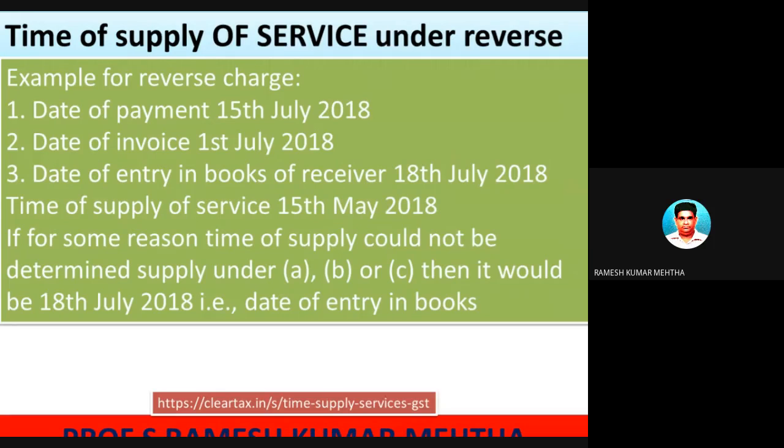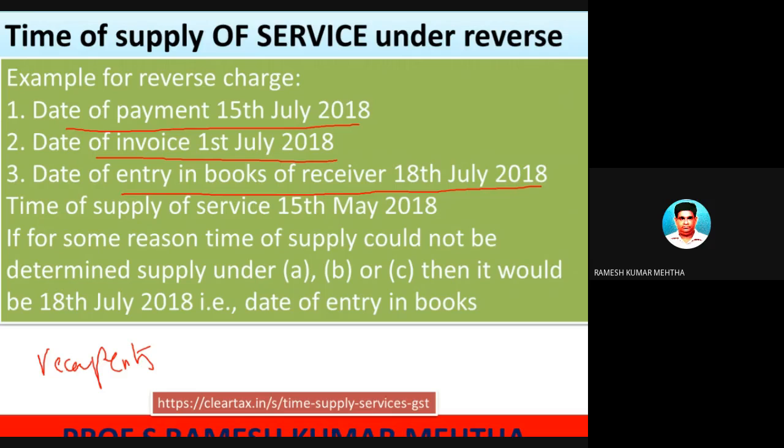So let's take a small example as far as reverse charge mechanism is concerned. I told you the recipient of the goods or services will pay the GST to the concerned GST department. Date of payment 15th July 2018. Date of invoice 1st July 2018. Date of entry in the books of the receiver 18th July.